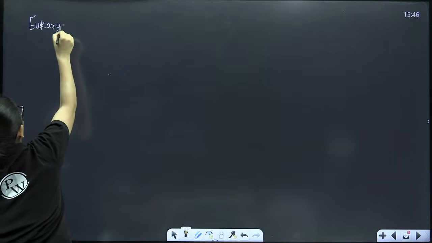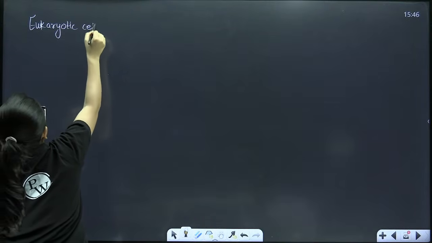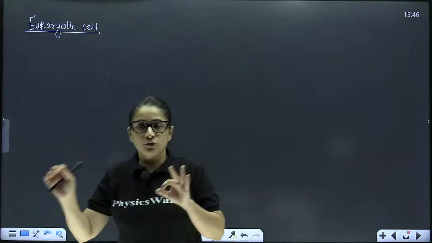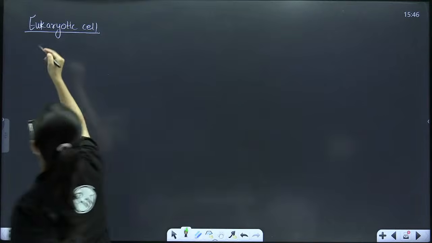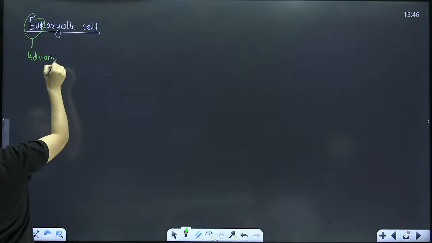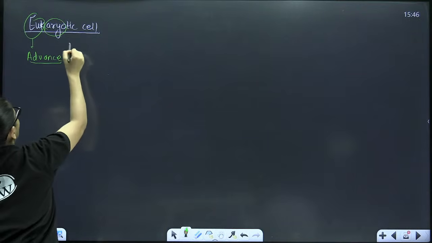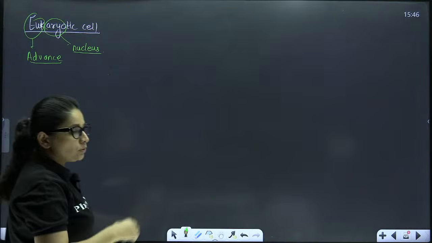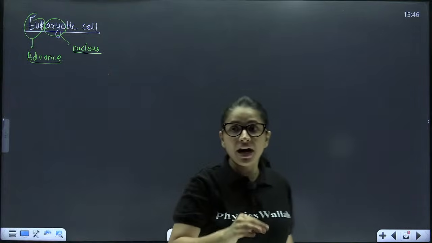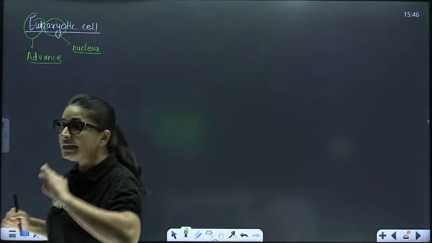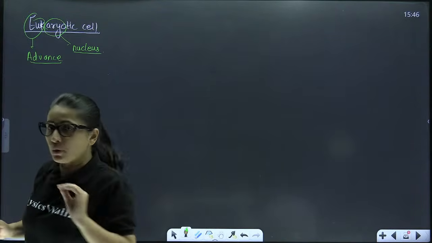So now I'm going to give you the heading of eukaryotic cell. Now like you have seen, I have divided pro as primitive, karyo means nucleus. So similarly over here also we can say eu means advanced, karyo means nucleus. So basically eukaryotic cells are those advanced cells which have a well developed nucleus, unlike what you have seen in case of prokaryotic cells.